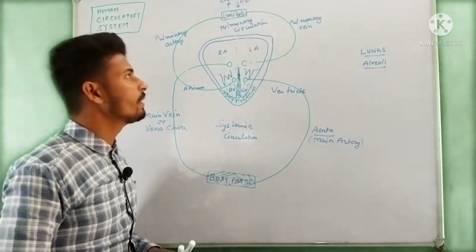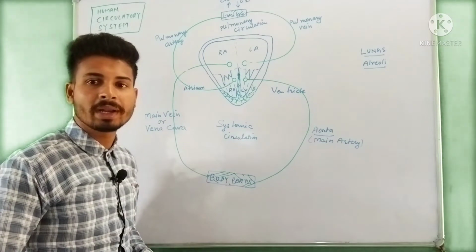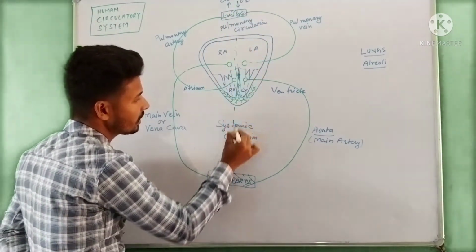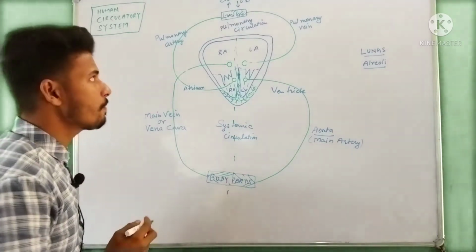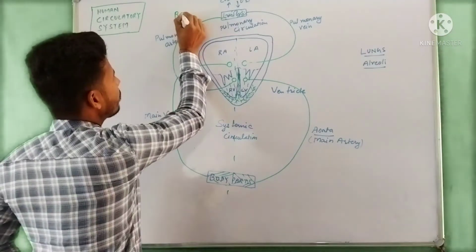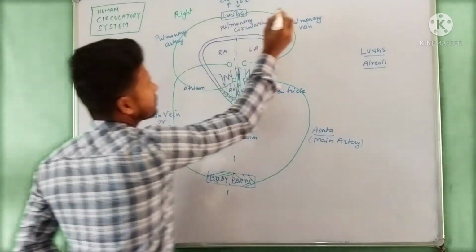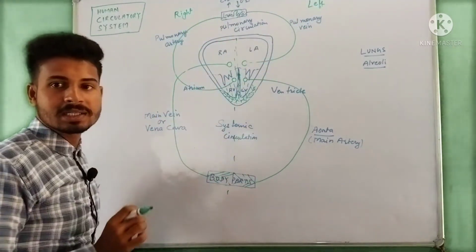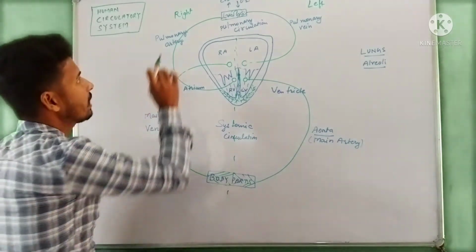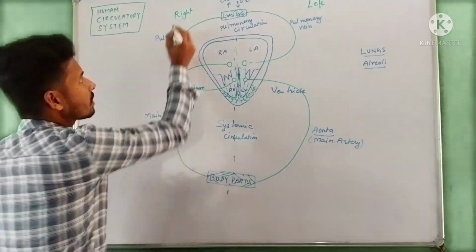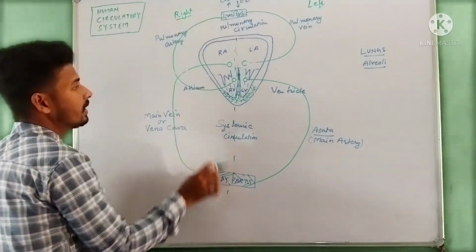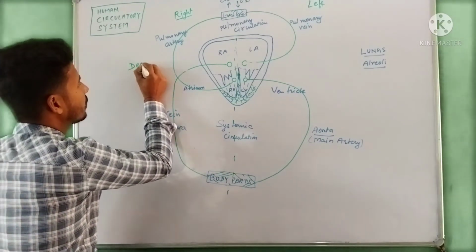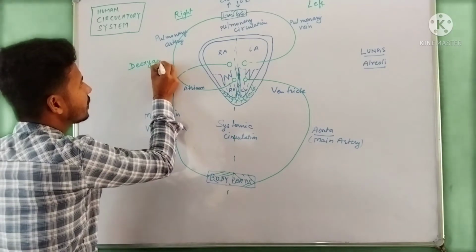From this circulatory diagram, we come to a conclusion: if we divide the heart into left and right parts, with this side the right and this side the left, then the blood transported on the right side is deoxygenated blood.